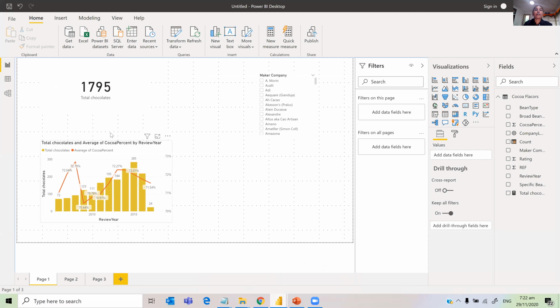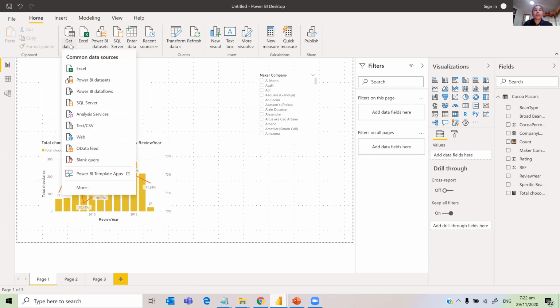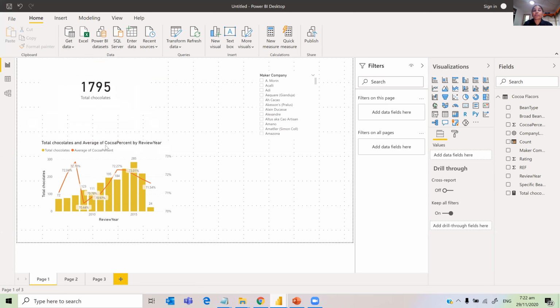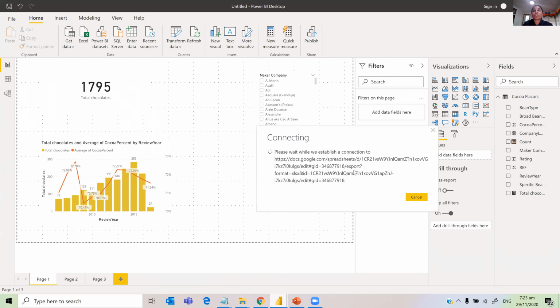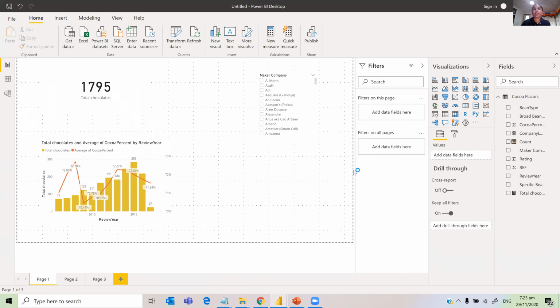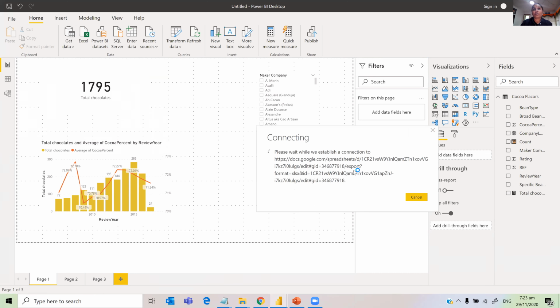So how do we get the data? Just go Get Data. And now, because that's a link, I'm just going to choose the web connector. So I'm going to choose Web, paste the link here, and then click OK. Once you click OK, it establishes a connection and then opens the navigator. Just waiting for the navigator to open.